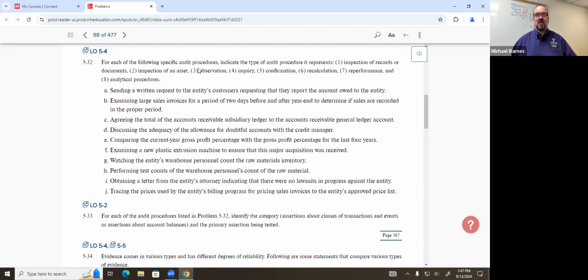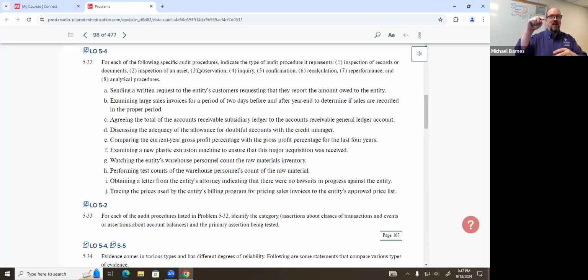This assertion is a little bit more tricky. This one's a little bit more difficult to figure out than the others. So think about direction. What gets generated first, the subsidiary ledger or the general ledger? Subsidiary ledgers get generated first because those are account level transactions, and then they all combine and consolidate into the general ledger. So we're moving from one source of information to where the record of all that information will be. So we're moving from bottom to top, meaning we're testing.